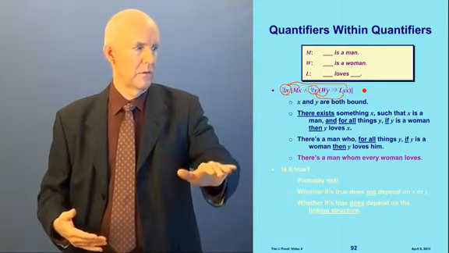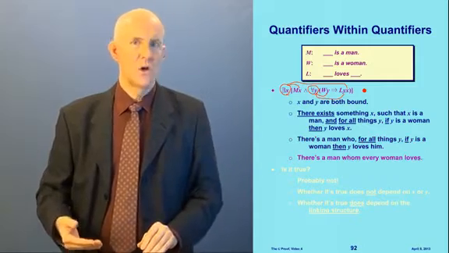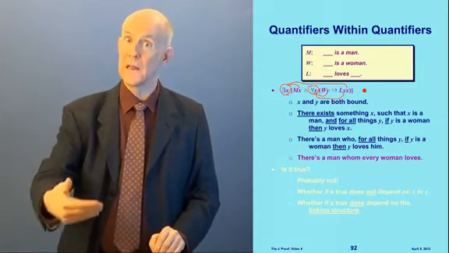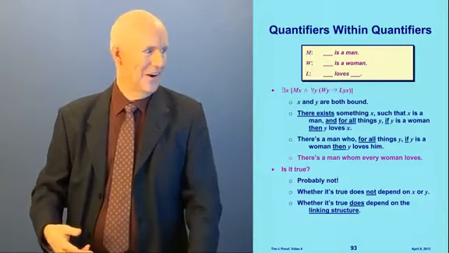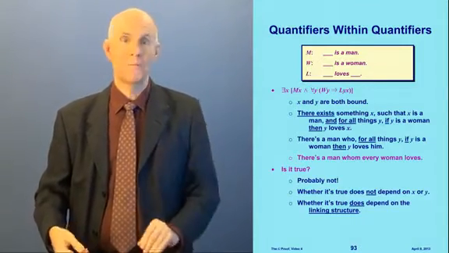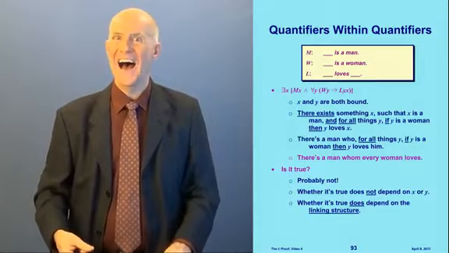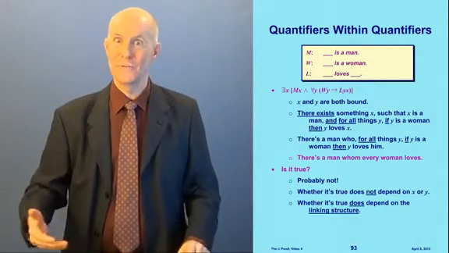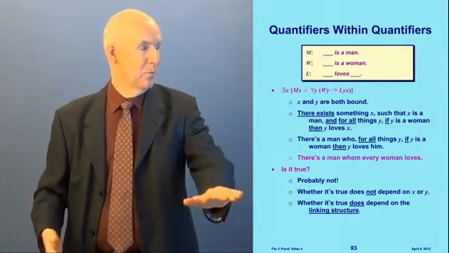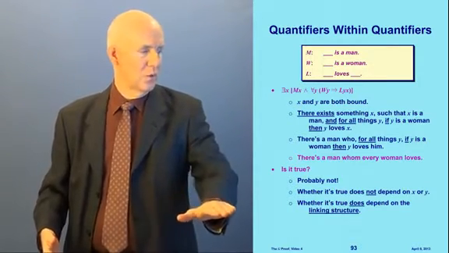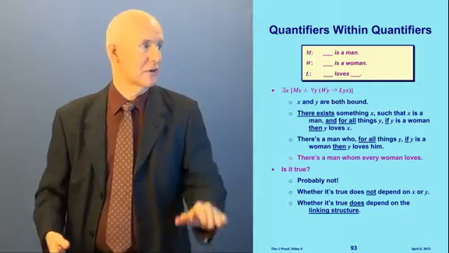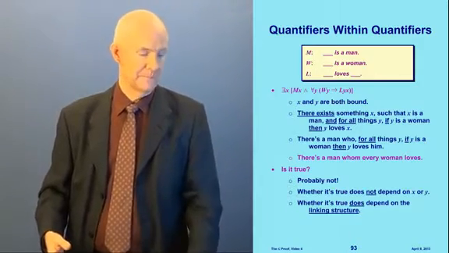In other words, there is a man whom every woman loves. See how that works? Now, is this true? Probably not. I don't know of any man whom every woman loves. But whether it's true does not depend on Y or X. It only depends on the linking structure because they're both bound.